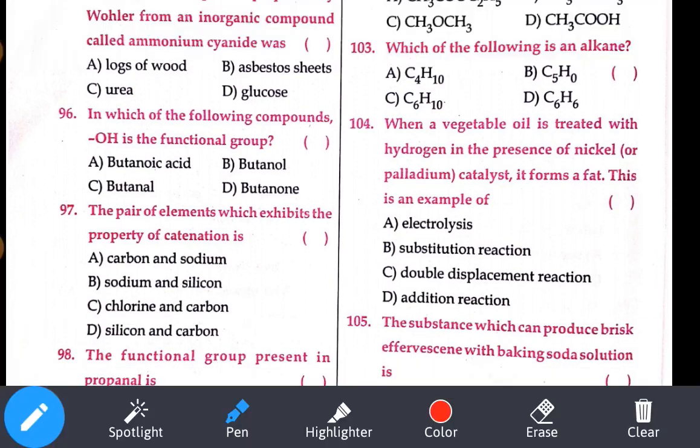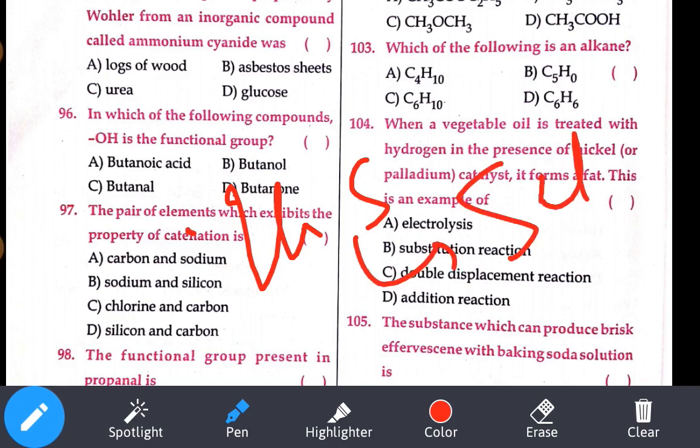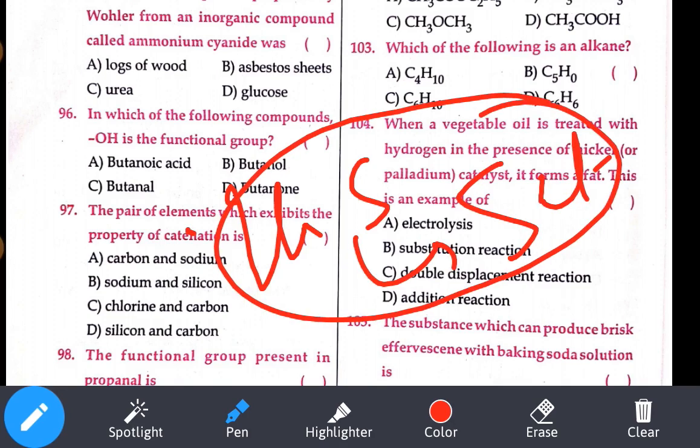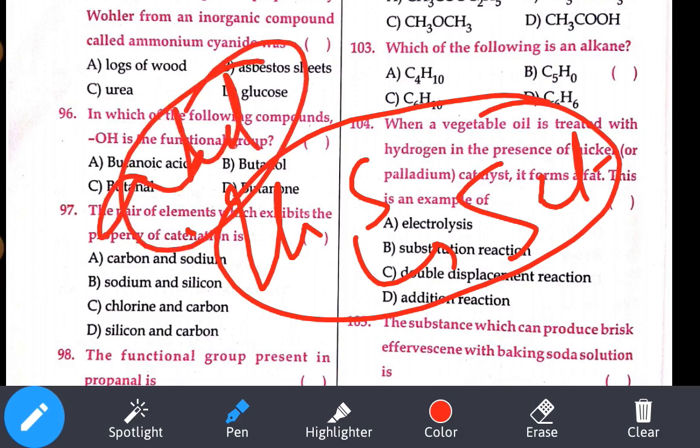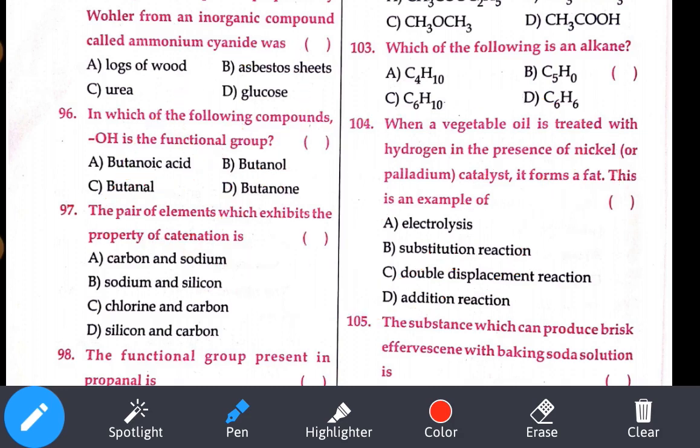When a vegetable oil is treated with hydrogen in the presence of nickel or palladium catalyst, it forms a fat. This is an example of what? For converting unsaturated hydrocarbon to saturated hydrocarbon, we use a method called addition reaction, which is also called hydrogenation. So what is the answer? Option number D is our answer, addition reaction.